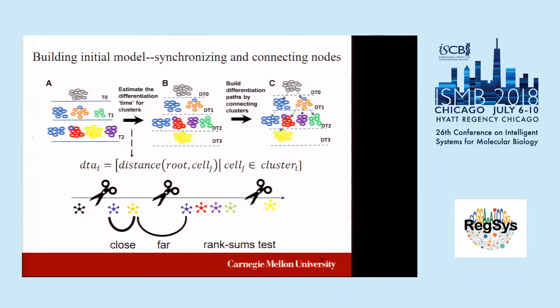And once we synchronize the cells and clusters, we just connect. We're building a tree by connecting the clusters to the closest one in the preceding stage, and keep doing this until we reach the root. So that would be our first initial model.